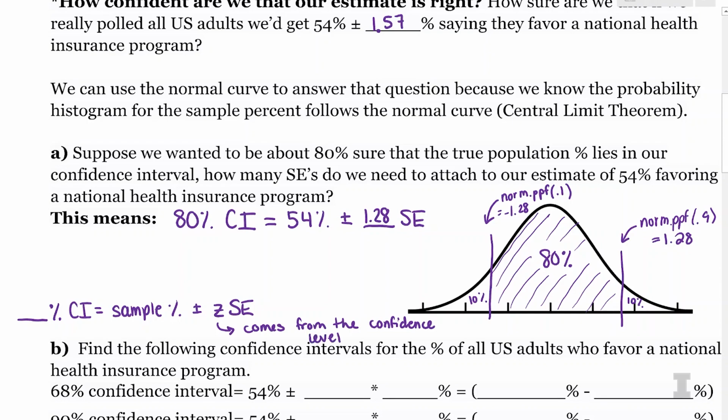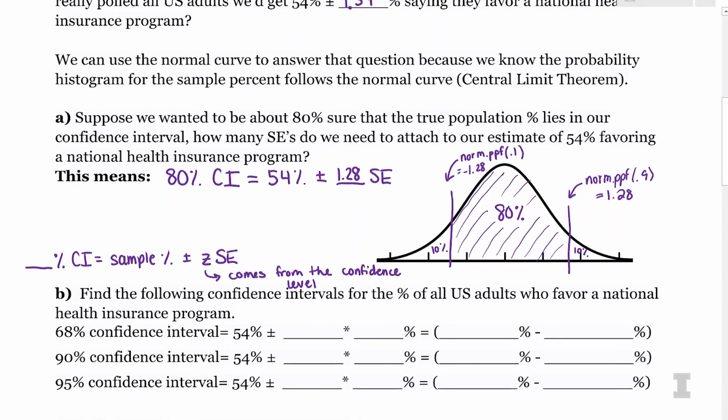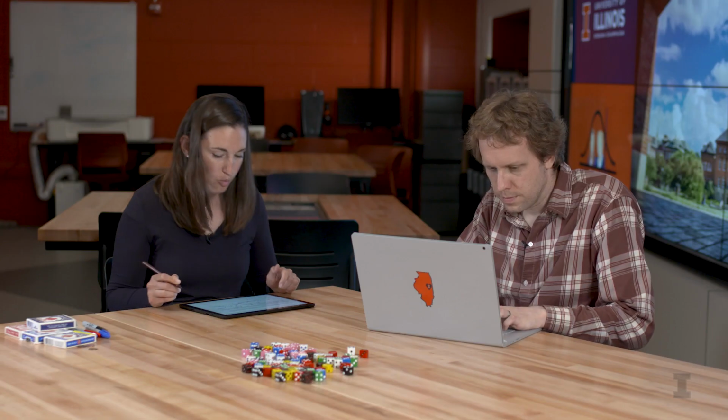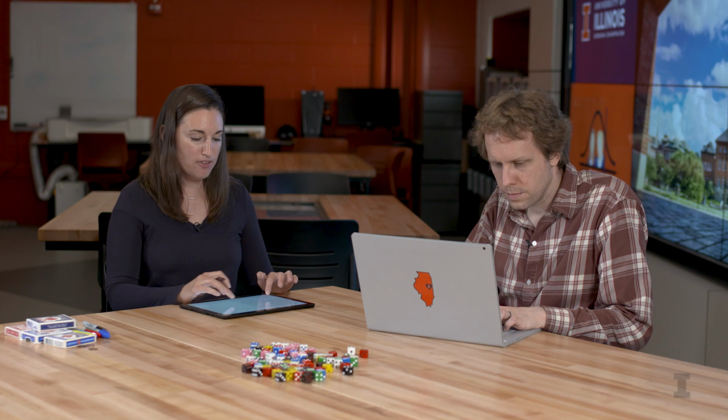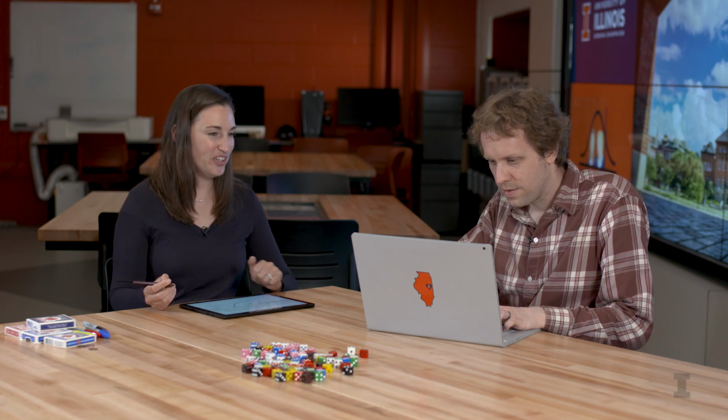So I'll go ahead and figure out what an 80% confidence interval is, just so we can see what that ends up being. So I have 54% plus or minus 1.28, and then the standard error was 1.57%. So Wade, if you could give me both of those endpoints, we will figure out what the confidence interval is.